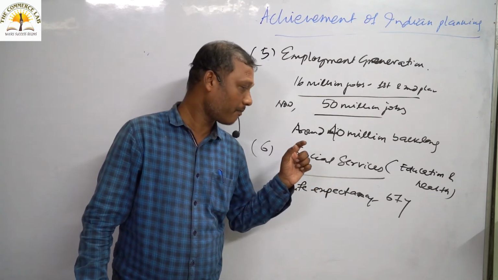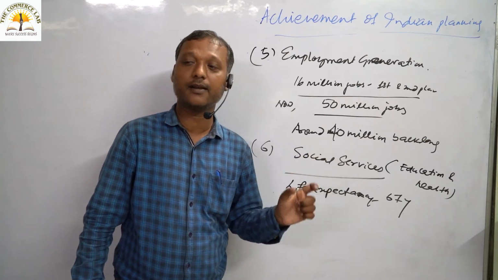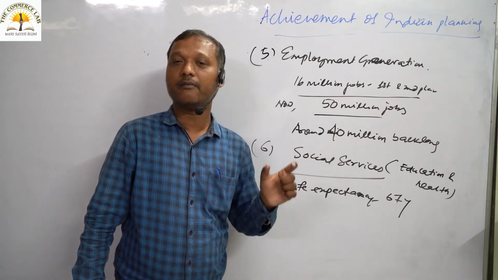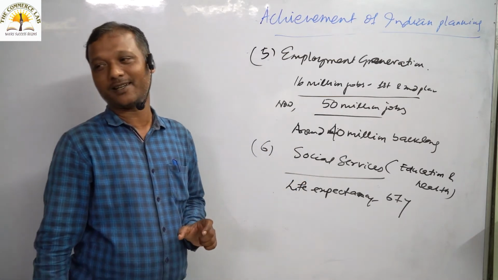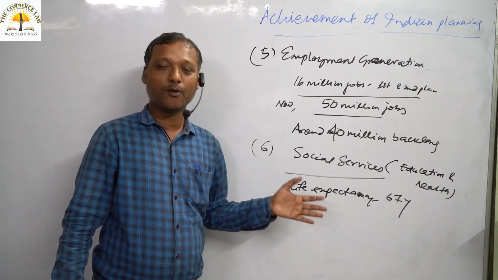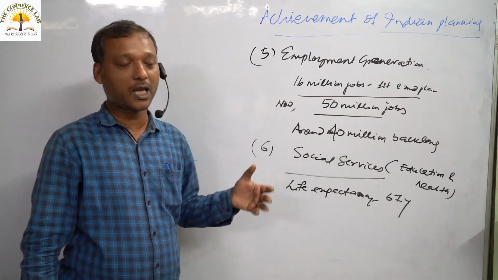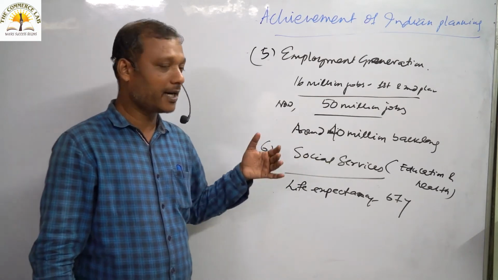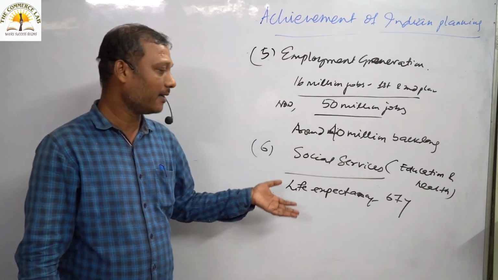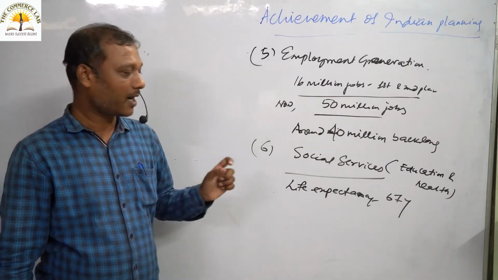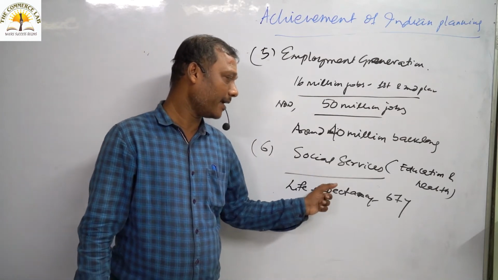We have made education compulsory for children in the age of 6 to 14 years under right to education. Accordingly, we have opened new schools, new colleges, and new universities. This is also a biggest achievement in the education sector that we can say in our Indian planning.